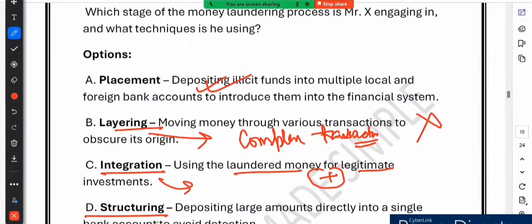Option A, placement, yes, that is the correct answer. Option B, layering, no, that is not the next stage. That is the next stage after placement. Integration, this is also the last stage. And structuring, not quite. Mr. X's action goes beyond structuring.